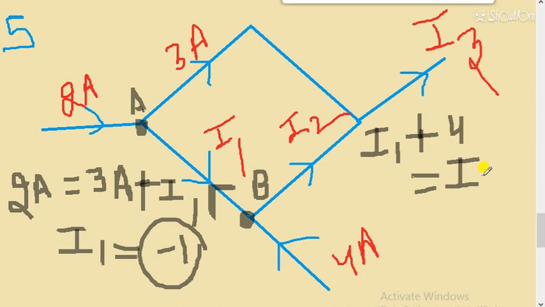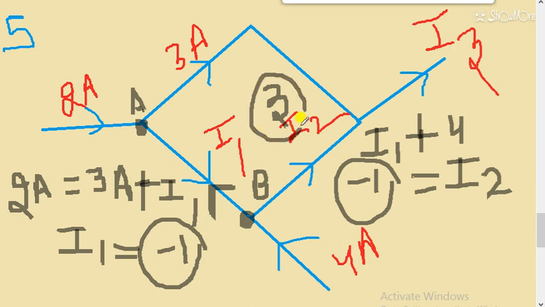So students, if I have taken the actual direction, then in that case I have to put minus 1. That means I2 will be equal to 4 minus 1. What will be the value of I2, students? 3. But the direction of I2, that is right. The direction of I2 is right because it is taken as positive. Its answer has come positive.